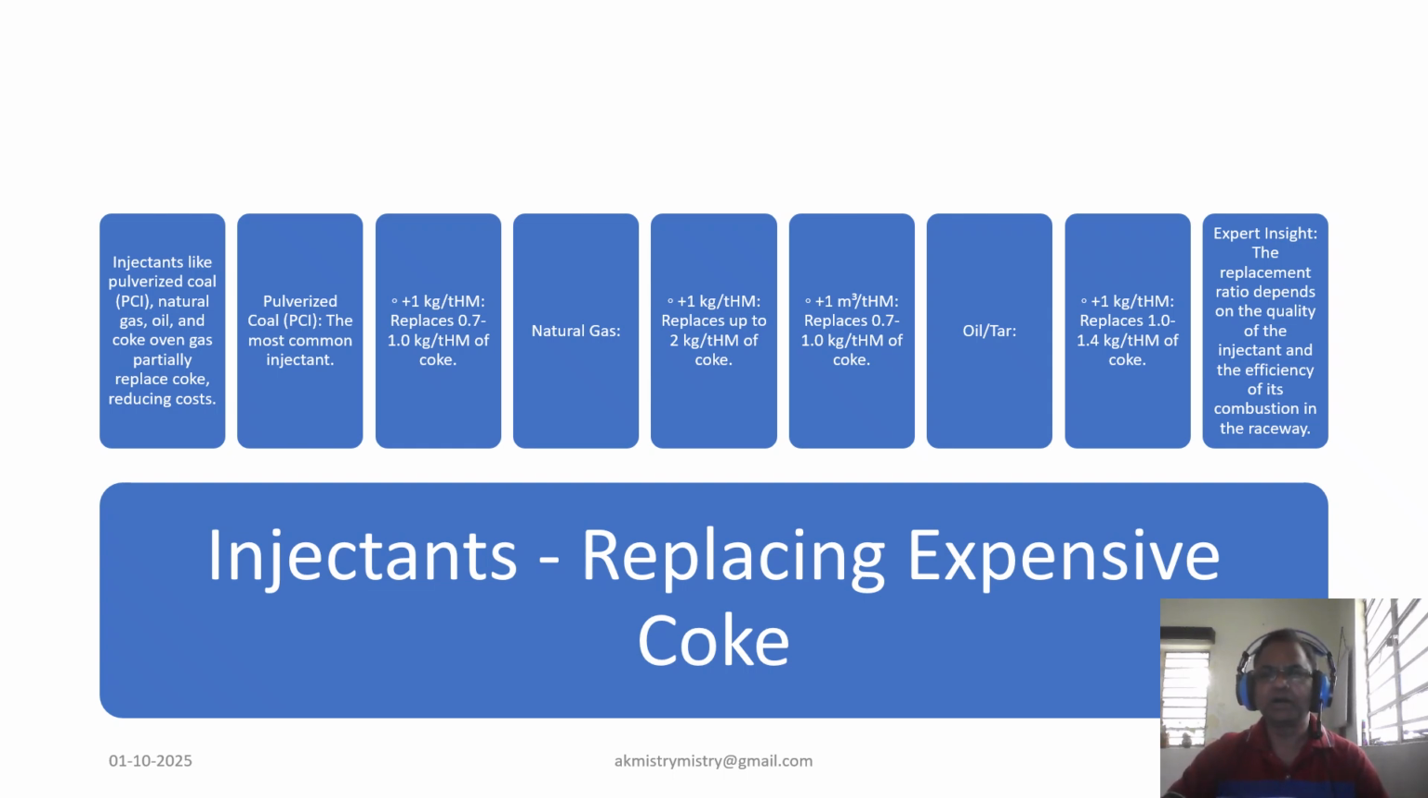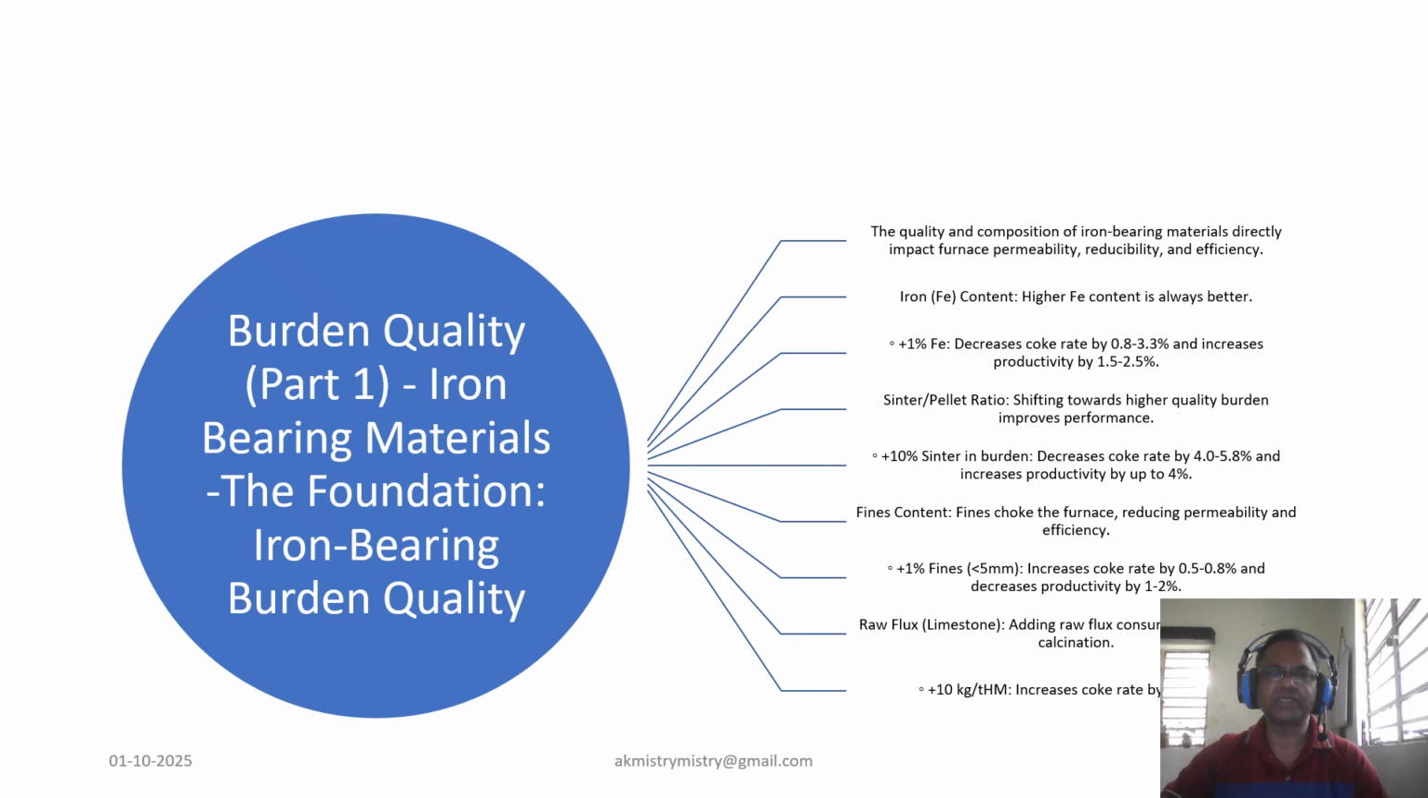Now coming to oil and tar, injecting 1 kg of oil can also replace 1 to 1.4 kg of coke, and this is also important. We should not leave out coke oven gas. Using 1 cubic meter of coke oven gas per ton of hot metal saves between 0.4 to 0.45 kg of coke.